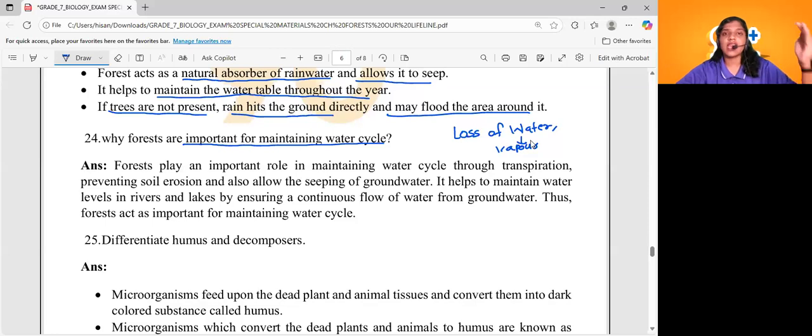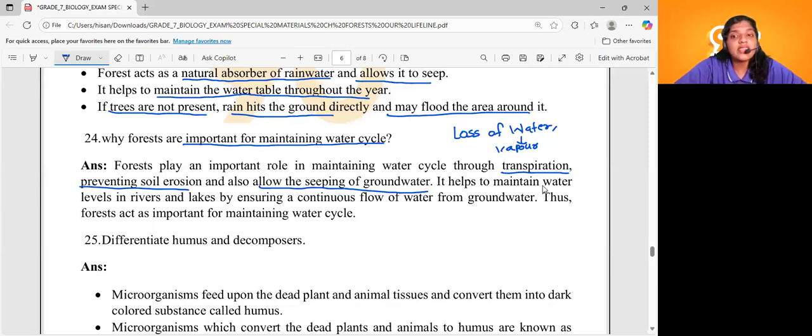We know that rain comes due to the condensation of this water vapor, right? So forests play an important role in maintaining the water cycle through transpiration, preventing soil erosion and allowing the seeping of groundwater. Because of transpiration, water vapor will be present in the atmosphere. It will condense and cause rain, right? Forests also prevent soil erosion, and allow the seeping of groundwater.